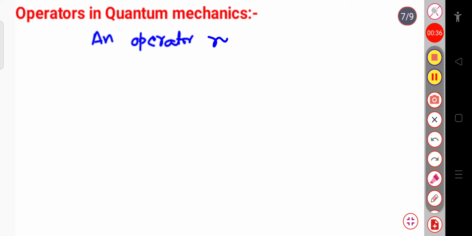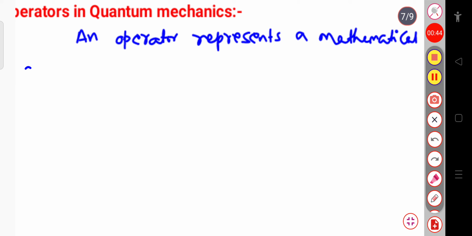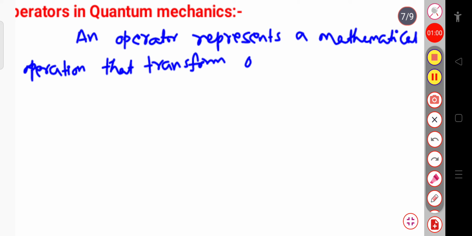An operator represents a mathematical operation that transforms one function into another. So that is called an operator. Okay. So now let us consider an example.